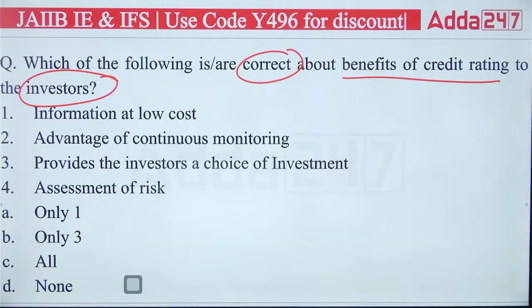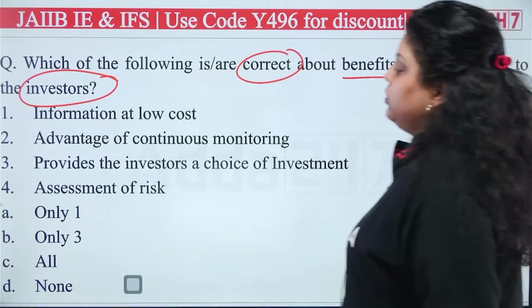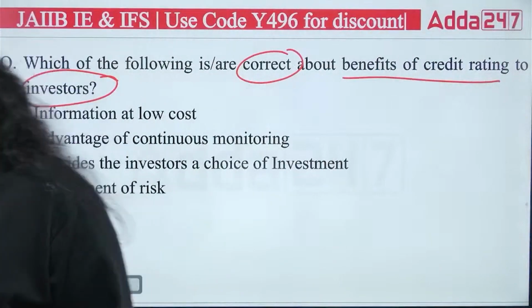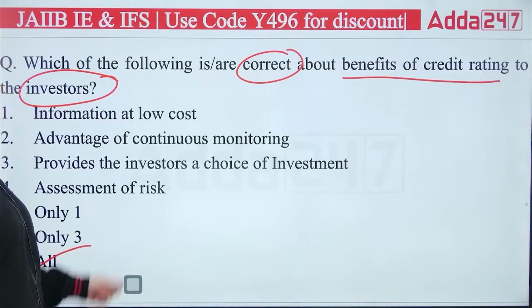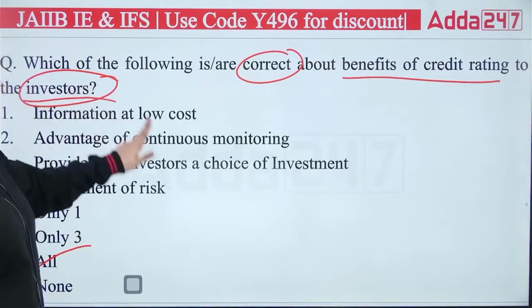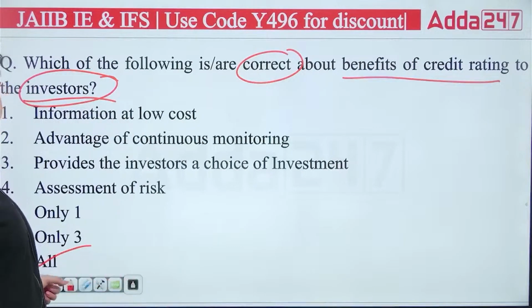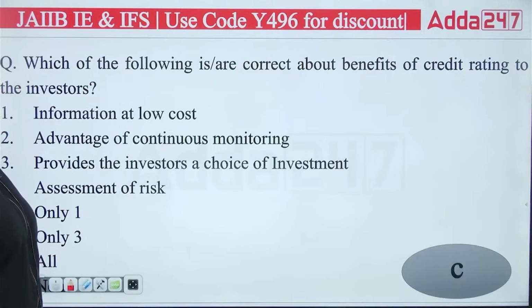Fourth is saying assessment of risk also be done. So these are the 4 options in front of you, and you have to answer which of the following is correct about the benefit of credit rating agencies or credit rating to the investors. And the right answer will be all. Right answer is all of the above. All these are the benefit for the investors of the credit rating. Okay, right answer will be your C, all of the above.